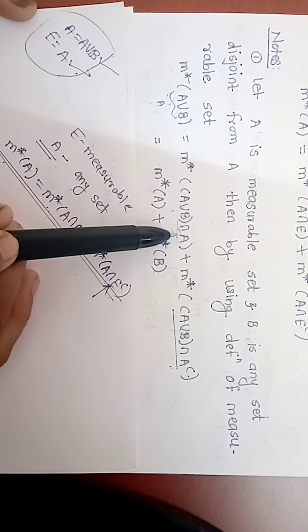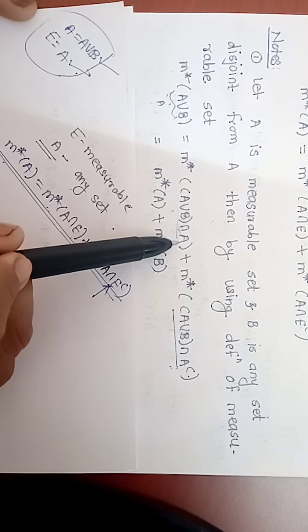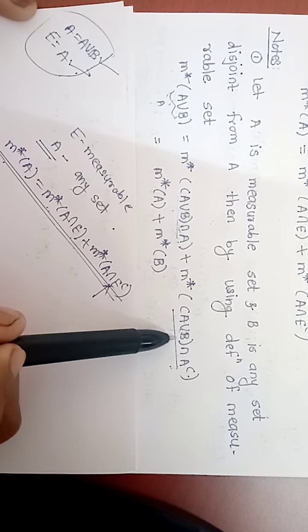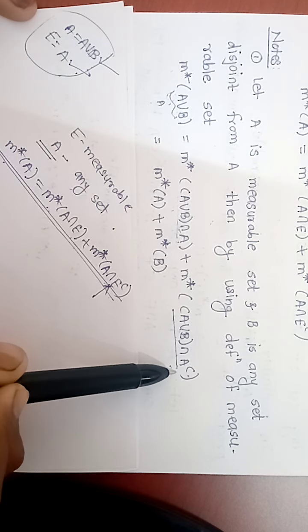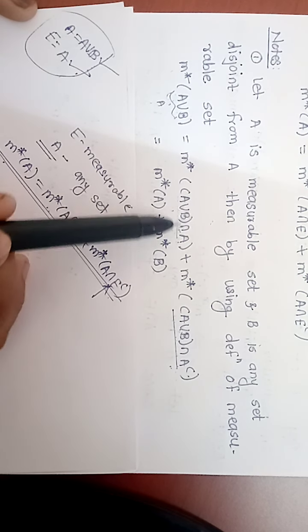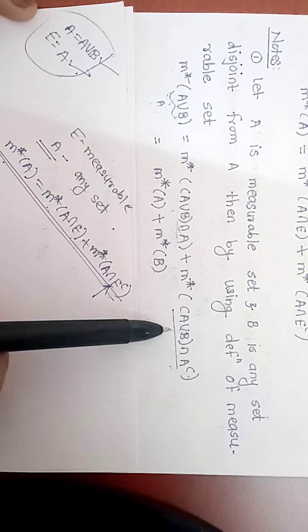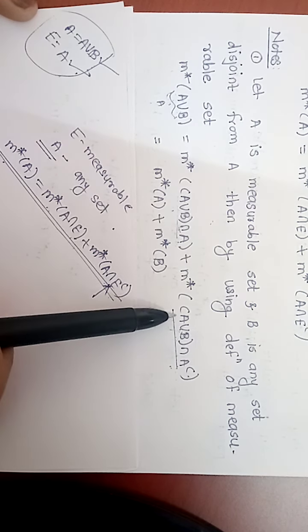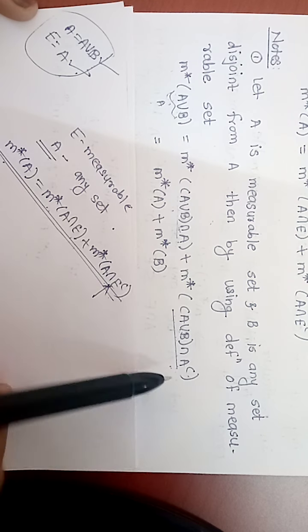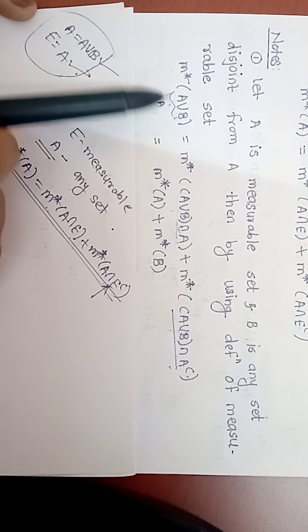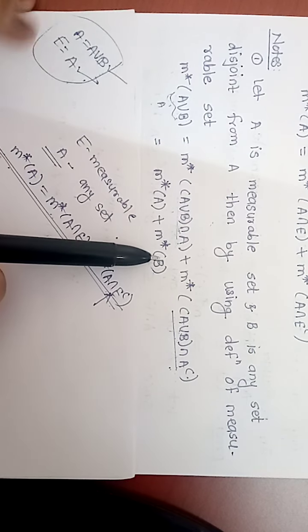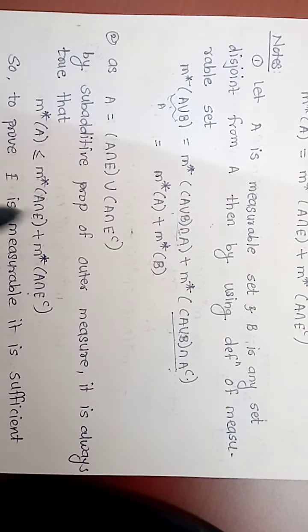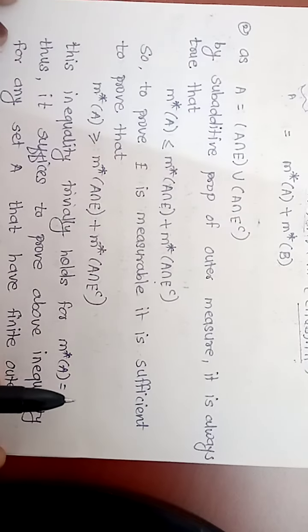A union B intersection with our measurable set A, plus the outer measure of A union B intersection A complement. And we know the set identity that A union B intersection A is A, and A union B intersection with A complement is B. So the outer measure of A union B can be written as the outer measure of A plus the outer measure of B, when A is a measurable set and B is any set. Now we will see note second.